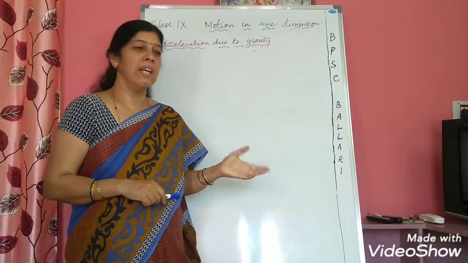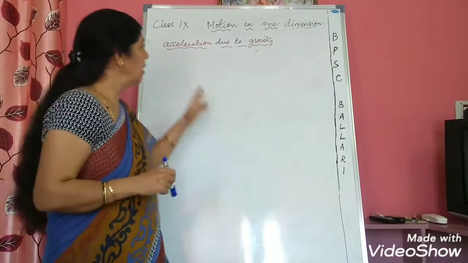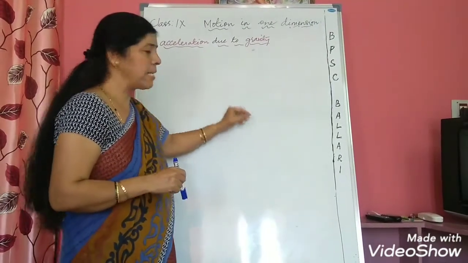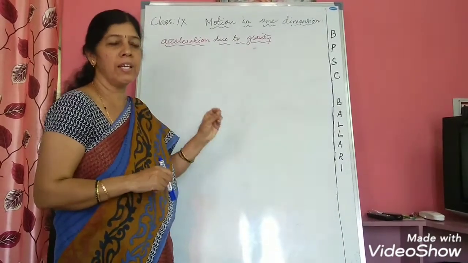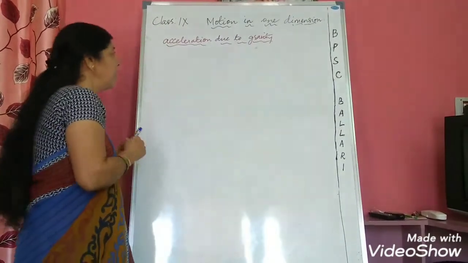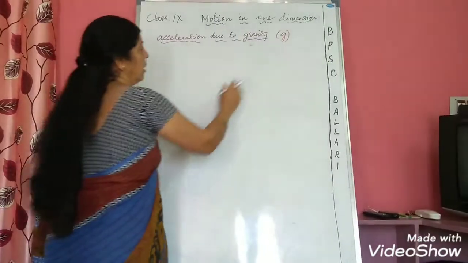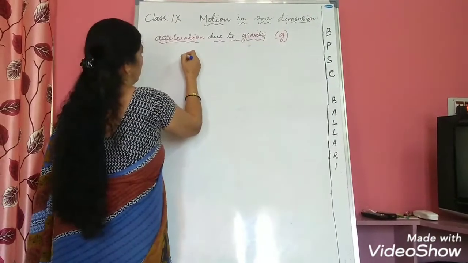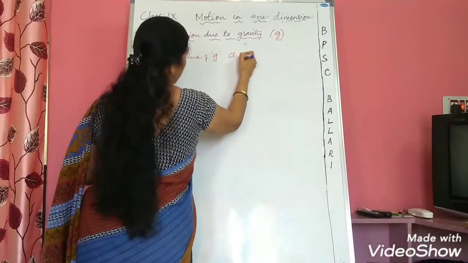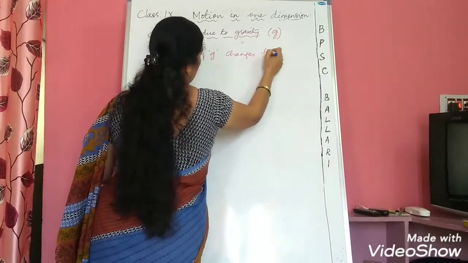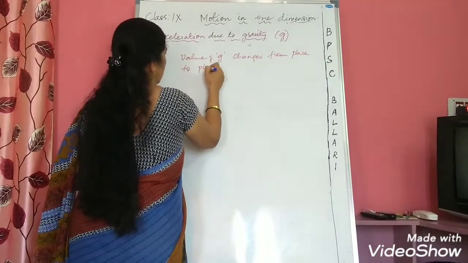Acceleration due to gravity is nothing but the acceleration of freely falling bodies. As I have told you, the earth exerts a gravitational force, and due to that force the body will have accelerated motion. This acceleration due to gravity is denoted by the letter small g, and the value of g changes from place to place on earth.